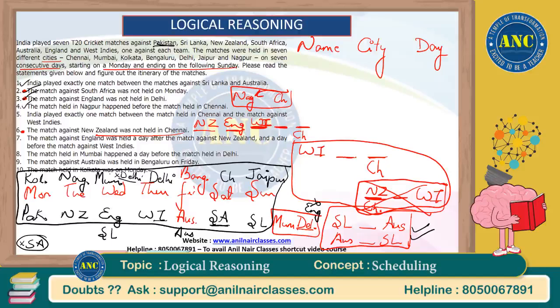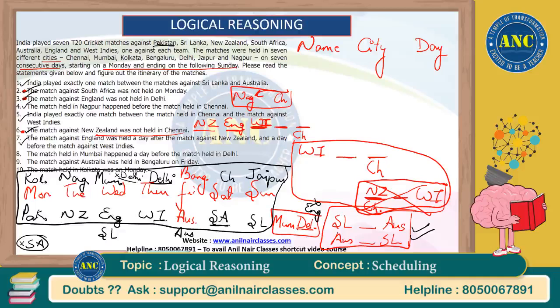India played exactly one match between the match held in Chennai and the match against West Indies. Chennai and West Indies. Yes, that is the Aussies match in Bangalore. This is also taken care of. The match against New Zealand was not held in Chennai. Yes, the match against South Africa was held there. So six has already been taken care of. The match against England was held a day after the match against New Zealand. Yes, it is true. And a day before the match against West Indies. Yes, this is also true.